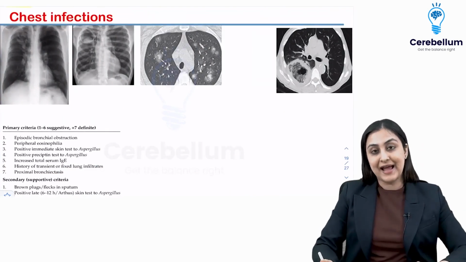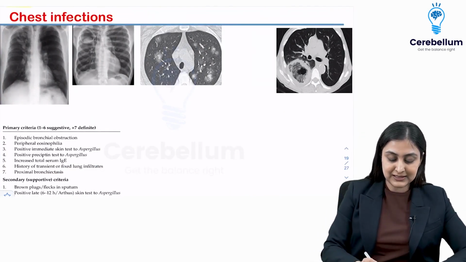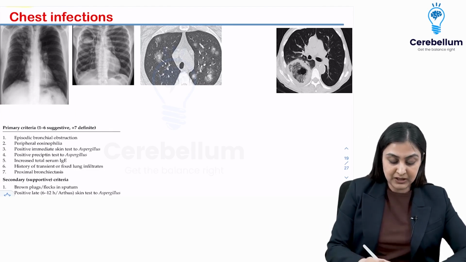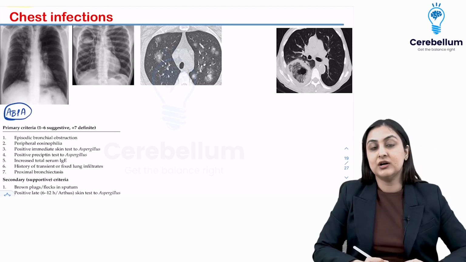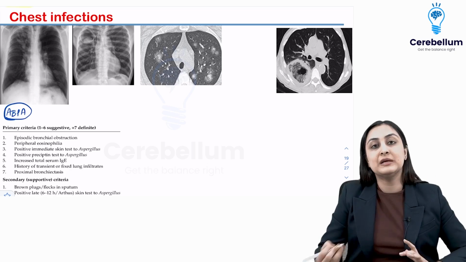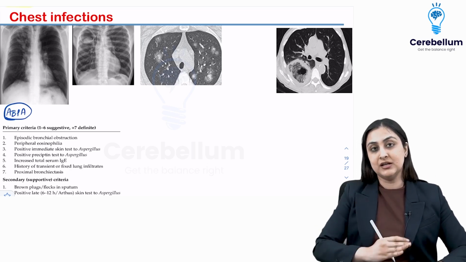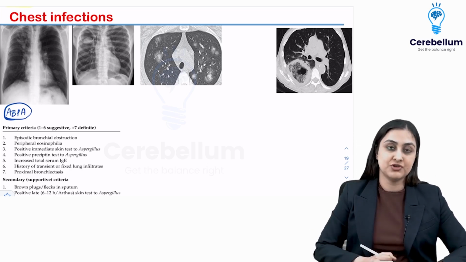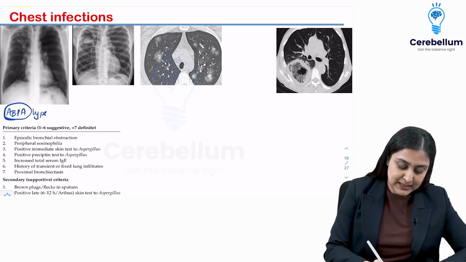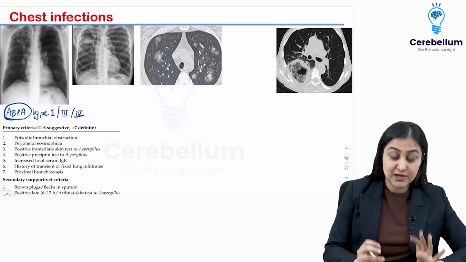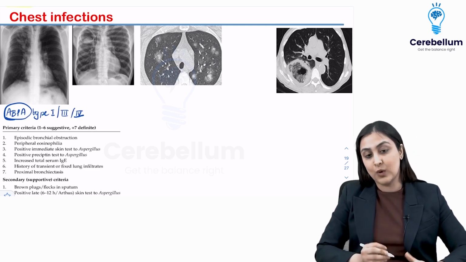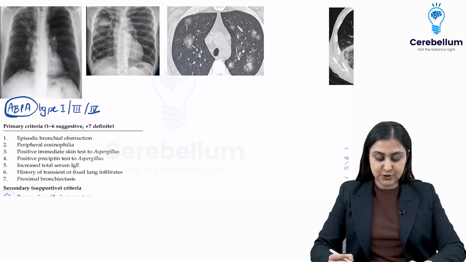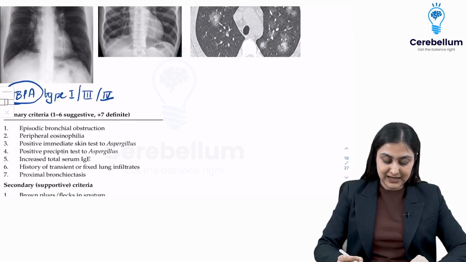Now let's talk about aspergillus infection. There are 3 types of infections that you want to remember. First is ABPA. As the name suggests, this is not an infection. This is actually a hypersensitivity reaction, allergic bronchopulmonary aspergillosis. This is actually a type 1 hypersensitivity. Now people also say it is 3 or 4, so basically it's not 2. Apart from that, it could be anything, predominantly type 1, because what you're going to see, this is the Rosenberg criteria. Again, very, very important.